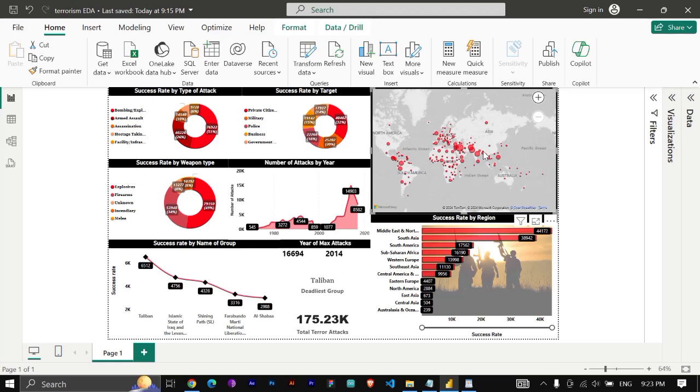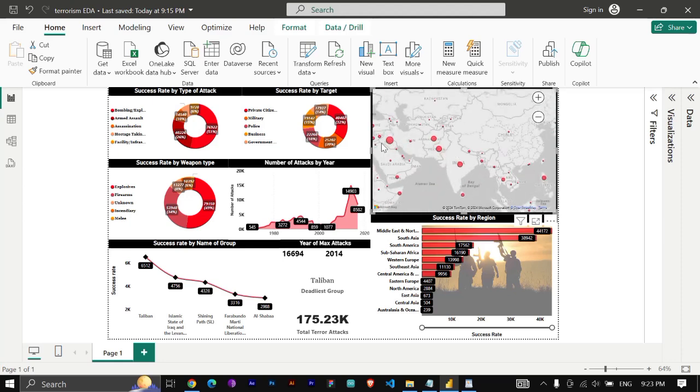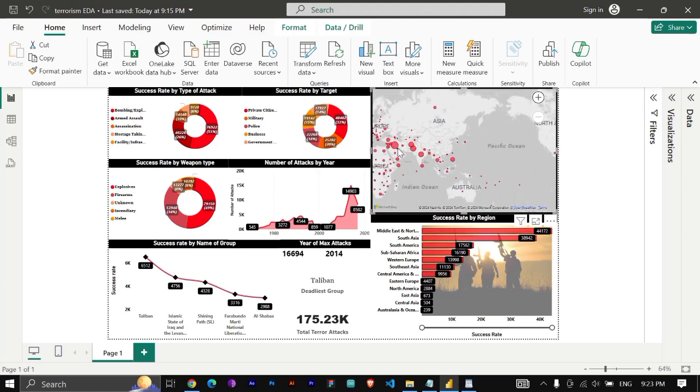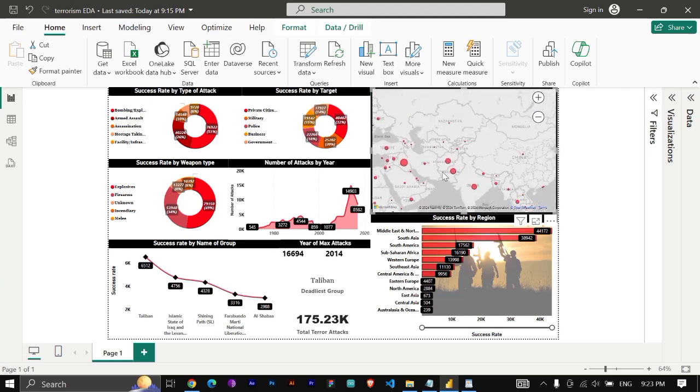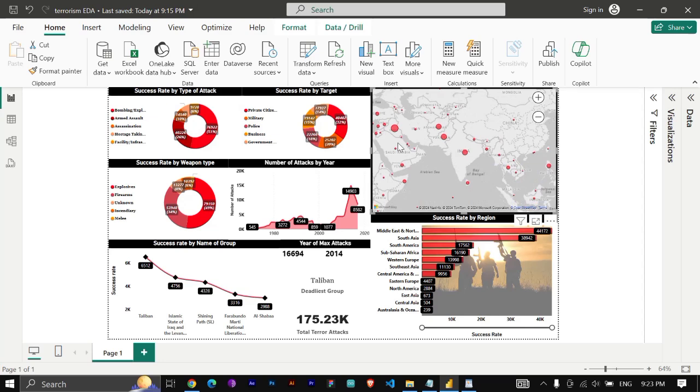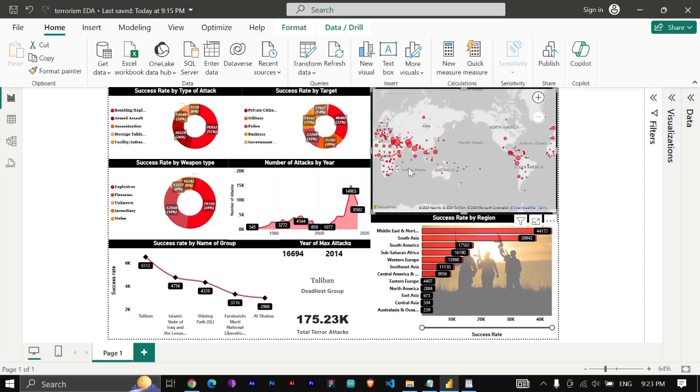Then in Afghanistan, 10,000 attacks have taken place. Pakistan, and in India also, 10,000 attacks have taken place. So these are some of the hotspots, you can say the Middle East and especially the Southeast. These are some of the hotspots that terrorists generally target.